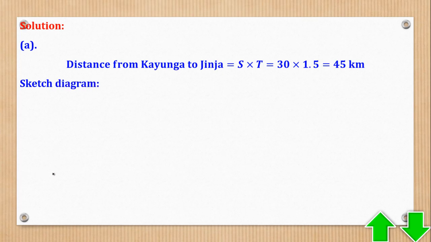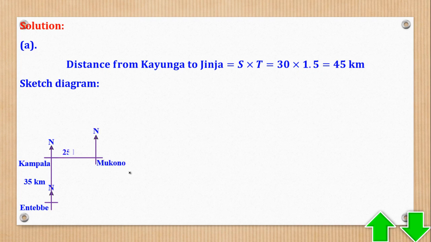So sketch diagram, we begin from Entebbe. Then we move north 35 kilometers to reach Kampala. Then from Kampala, we head east to reach Mukono after 25 kilometers. From there, now we go to Kayunga.